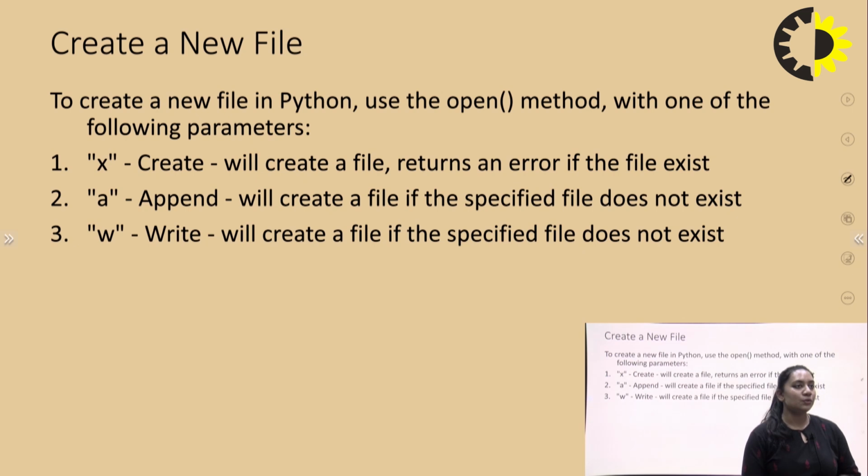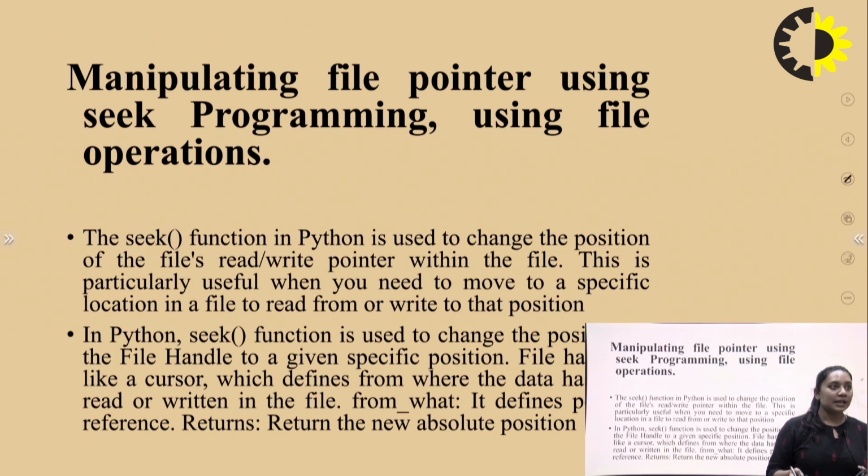You just need to use one of three parameters. Number one, X is used for creating the file. Next, A is for appending to the file, and W is for writing. So these are the three modes present to create a new file in the Python programming language. Next, let's see the next topic: manipulating the file pointer using the seek function in file operation methods. Earlier I talked about the seek and tell functions. The seek function is basically used to change the position of the file pointer.